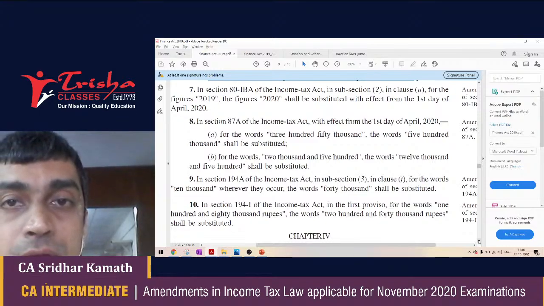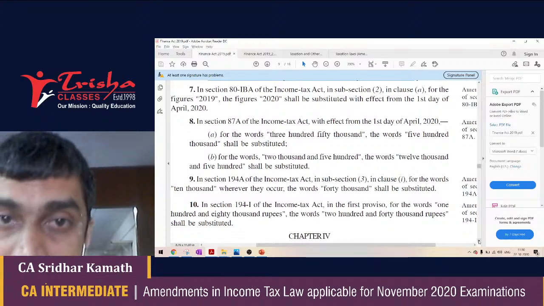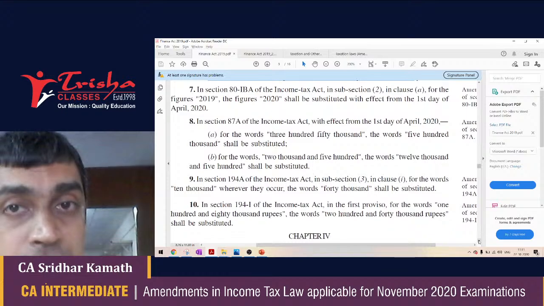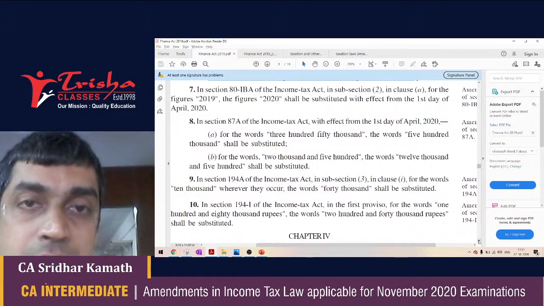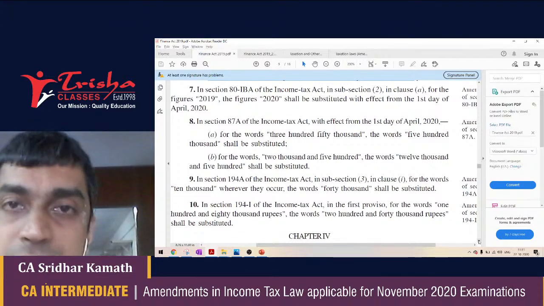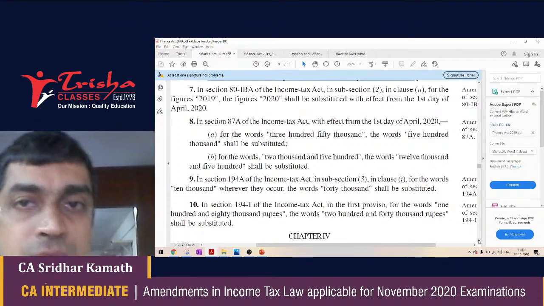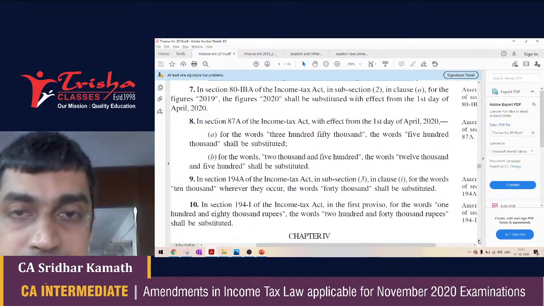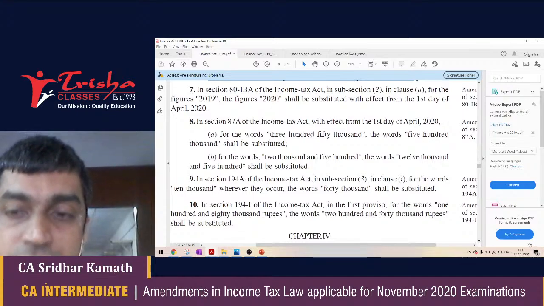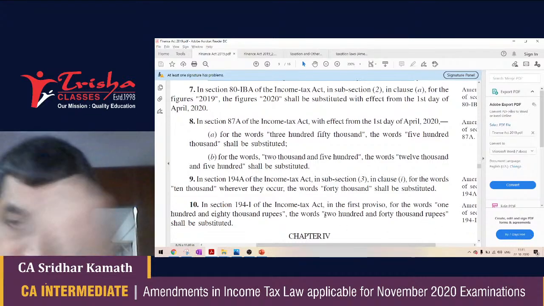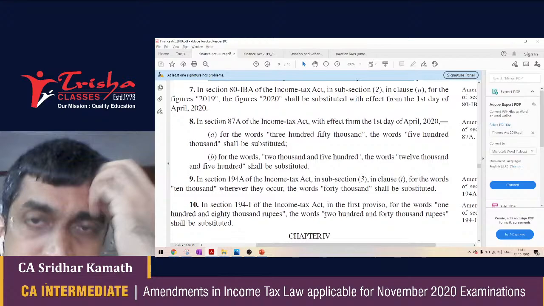So if you are paying rent for your office and the total rental payments for the year crossed 1,80,000, a TDS of 10% was applicable. Now the threshold limit has been increased from 1,80,000 to 2,40,000. As is given here, 2,40,000 is what the new threshold limit is. So these are the two amendments that have happened in the TDS chapter.